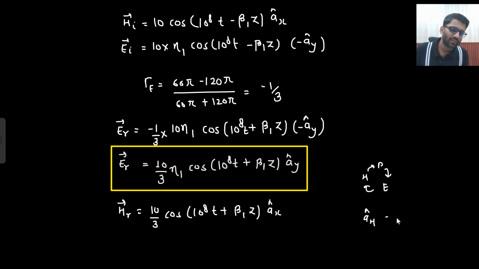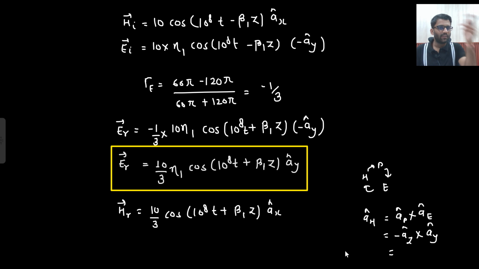AH cap. That will be equals to AP cap cross AE cap. What is my AP cap? My AP cap, in this case, is minus AZ cap. And what is my AE cap? AE cap is AY. So what would Z cross Y give you? Y cross Z would give you X. So Z cross Y would give you minus X. So minus and minus, another plus. So AH cap has become AX cap. So yeah, this is what we are getting.